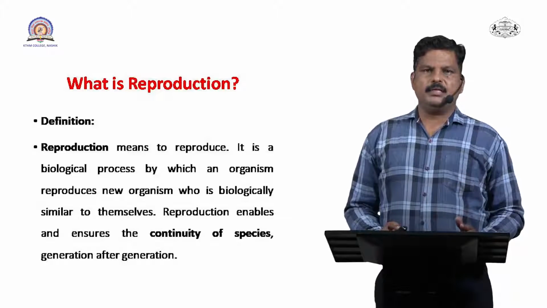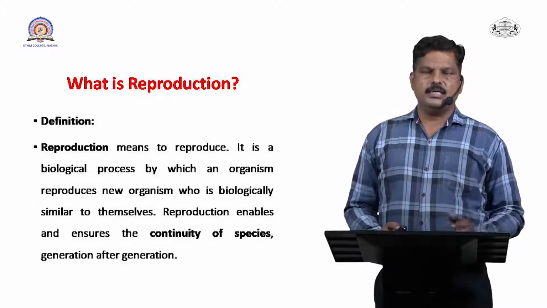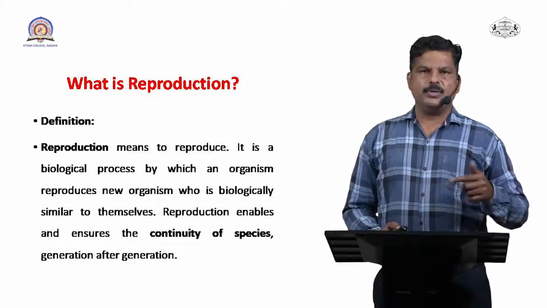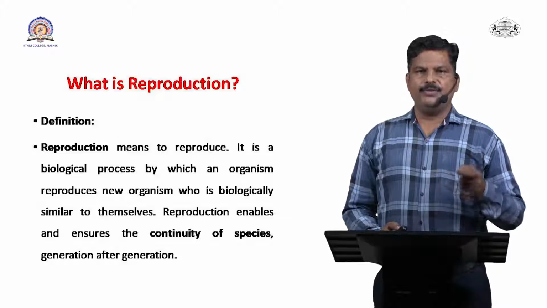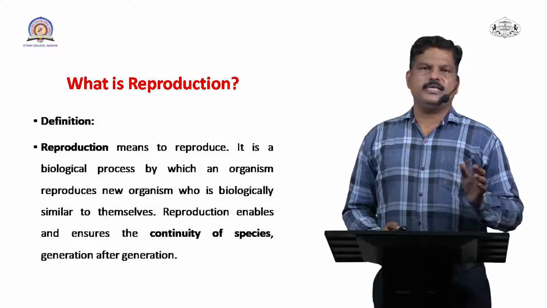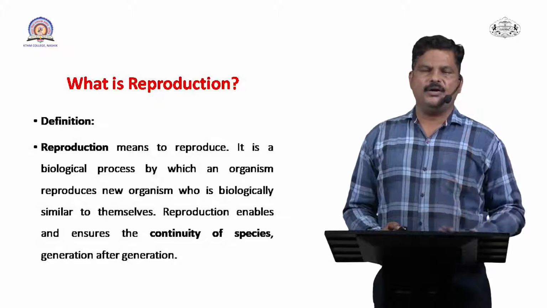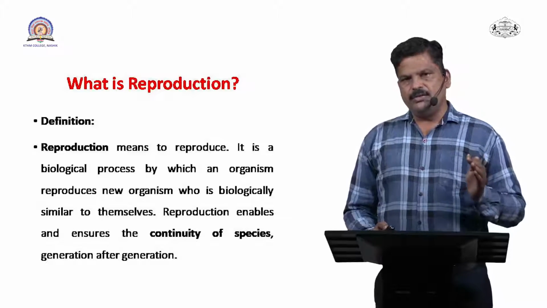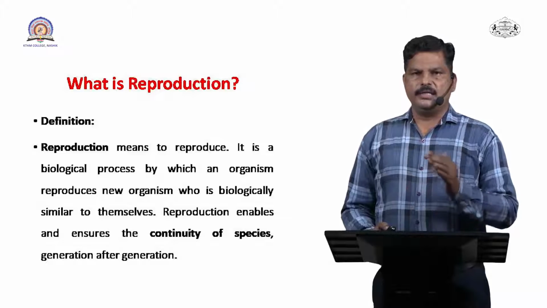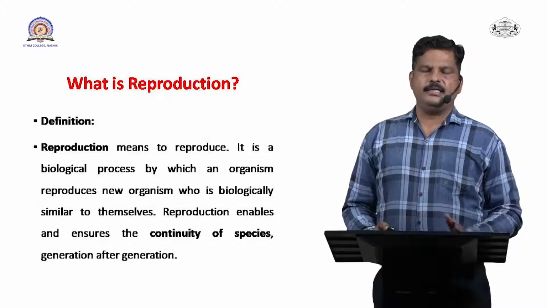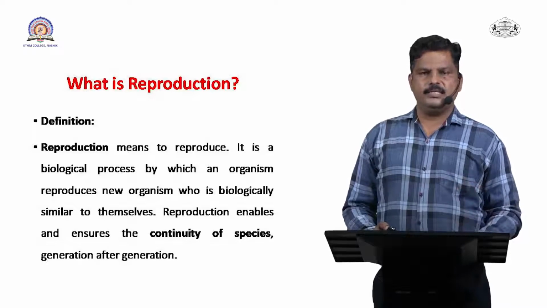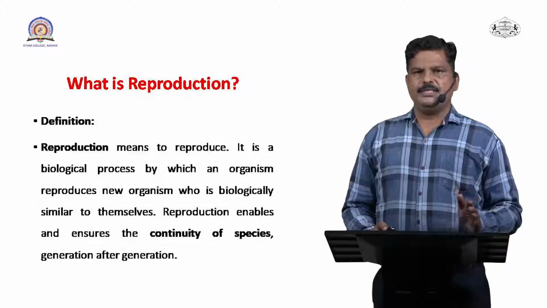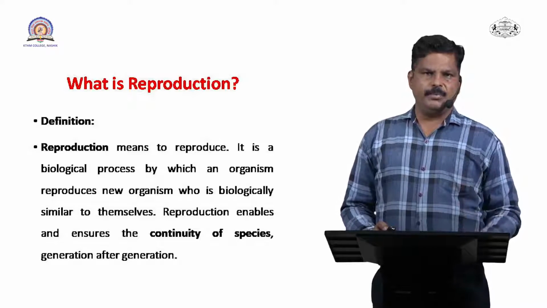Reproduction is nothing but a physiological process in which one organism produces a new organism which is biologically similar to themselves, and that is the correct definition of reproduction. For keeping continuity of life on the earth, reproduction is an important event in all living organisms.